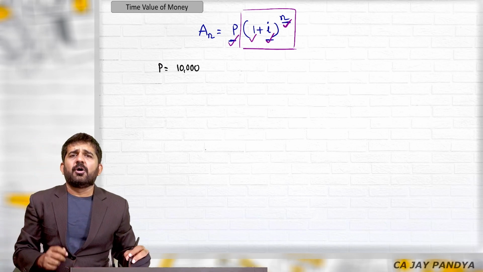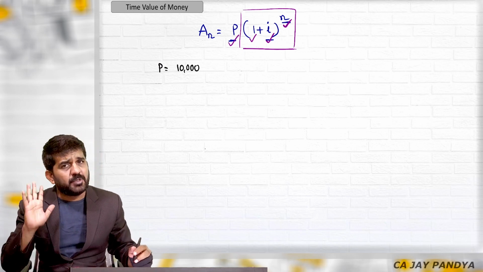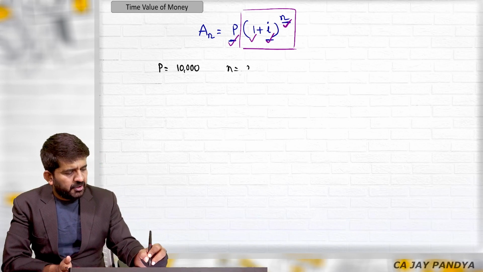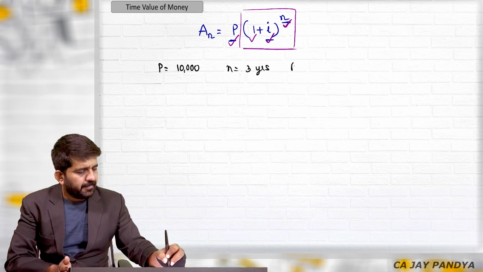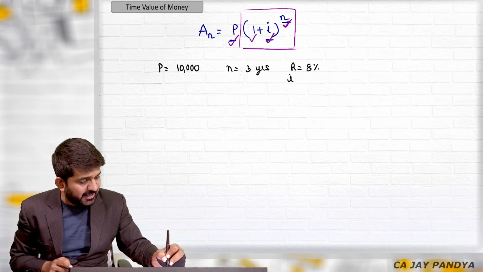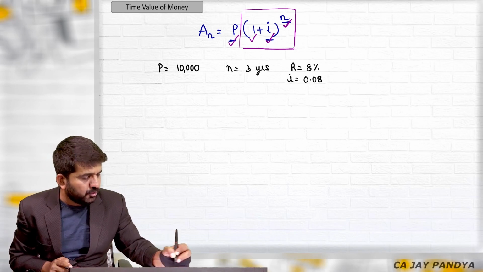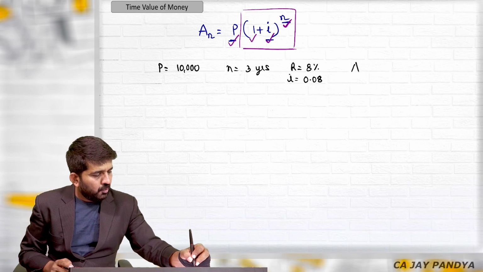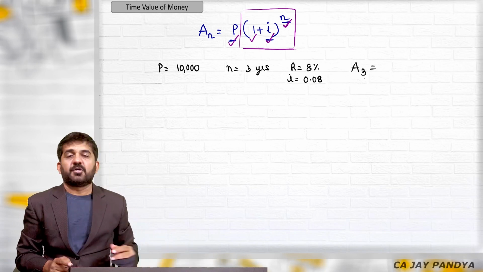So today you have taken a loan of how many rupees? 10,000 rupees. What is the time period? 3 years. What is the rate of interest? 8%. Let us convert it directly into I, 0.08. What will be the amount after 3 years?